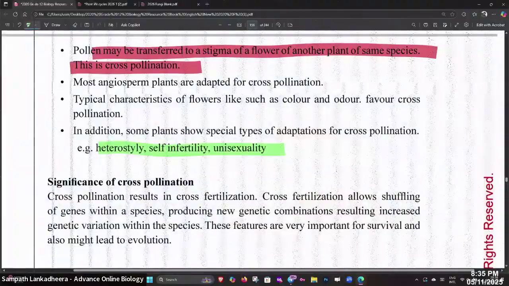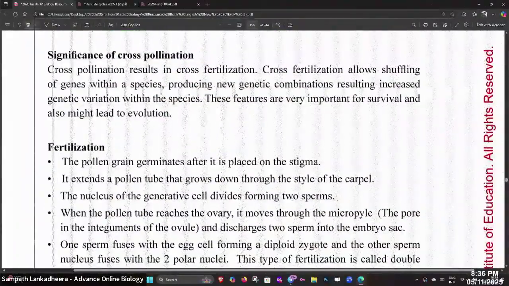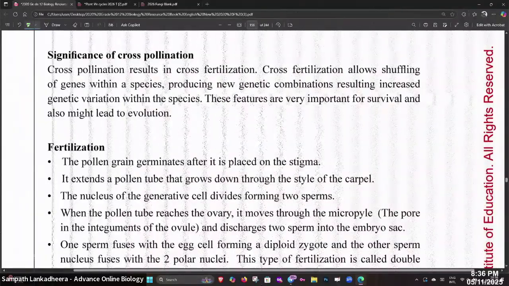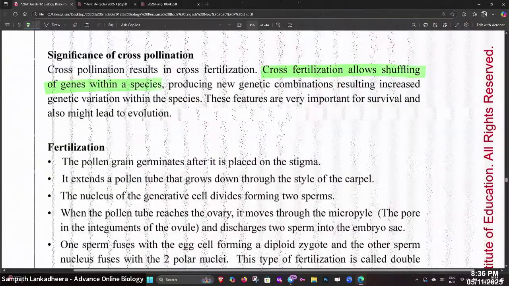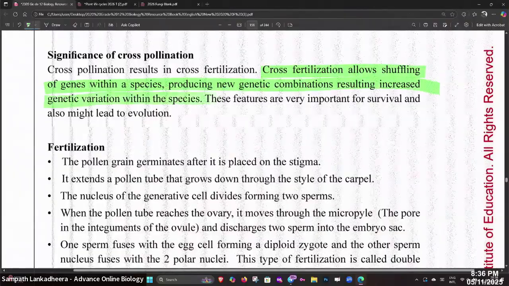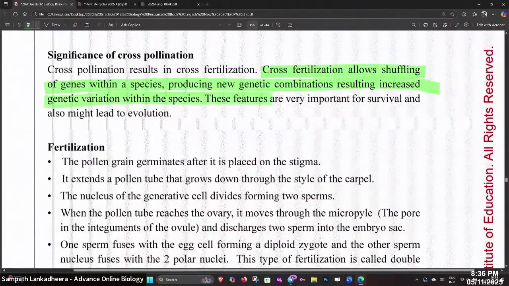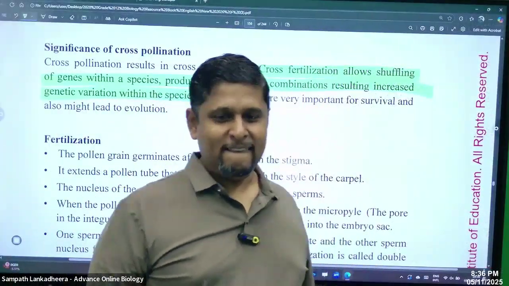And then the significance of cross-pollination. What is the importance of cross-pollination? It results in genetic variation. Cross-fertilization allows shuffling of genes within a species, producing new genetic combinations, resulting in more variation. That's better for plants, and good for you also.